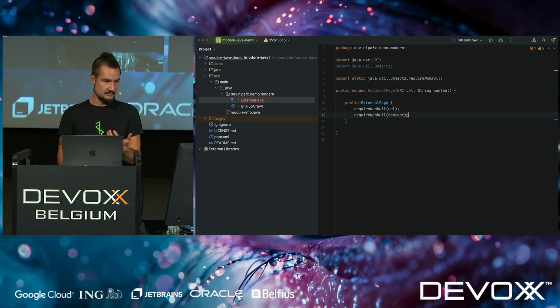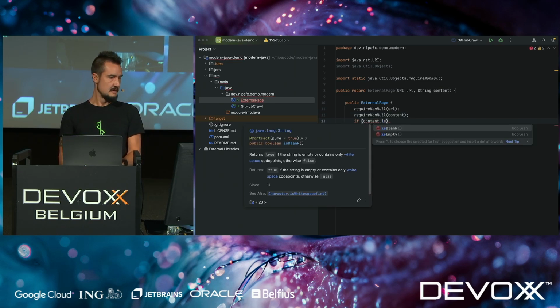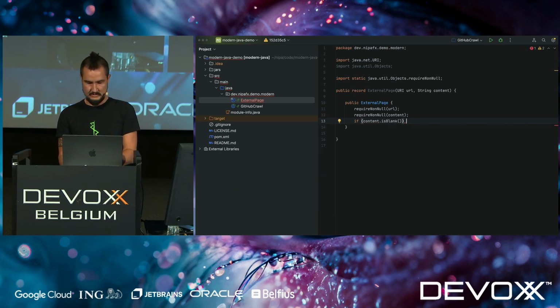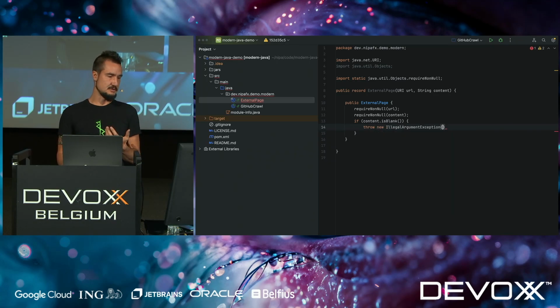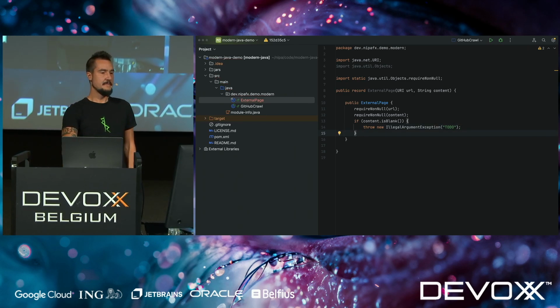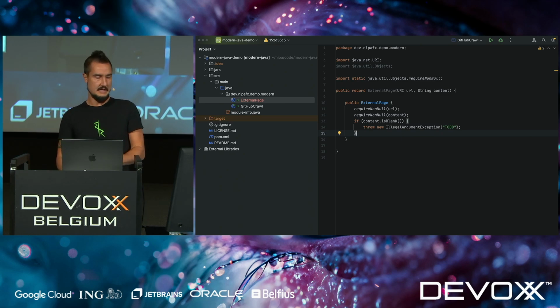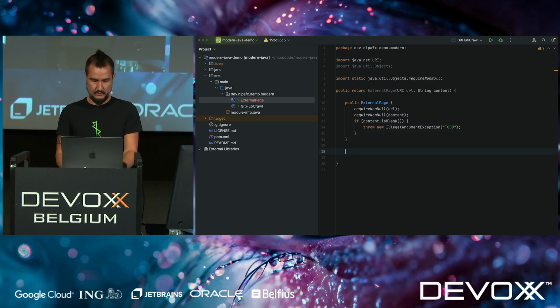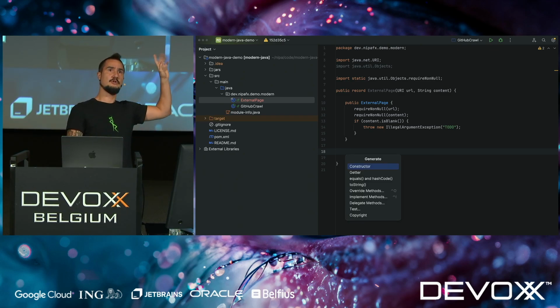And then in this specific case, we could probably also check that the content isn't empty. For example, test for blank, we should use isBlank since that was introduced because it has better handling of white space. And an IllegalArgumentException, probably with a good error message, let's say "todo", right? That's the most common error message I get. And that verifies that the data is in the right shape. That's very important. If you do use records, please do that. Make sure that a record instance is only successfully created when it adheres to the invariants that are important to you.